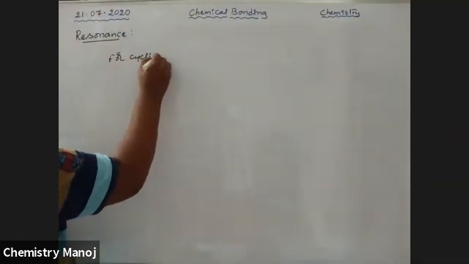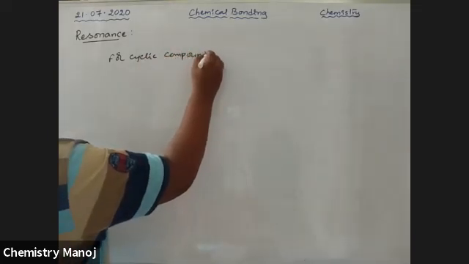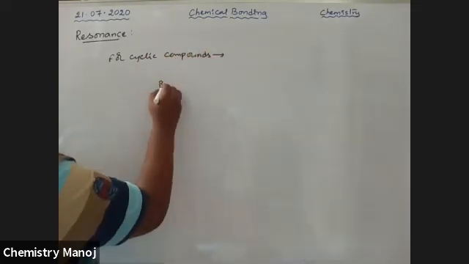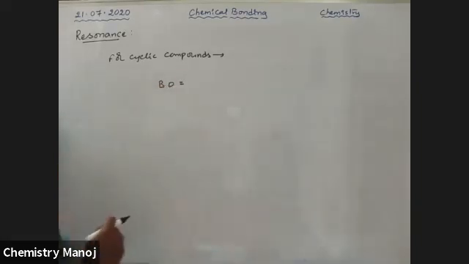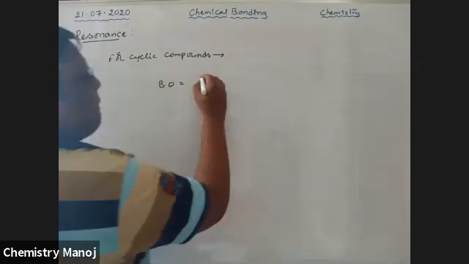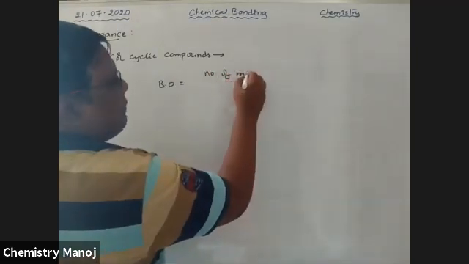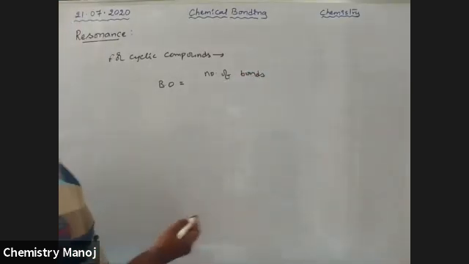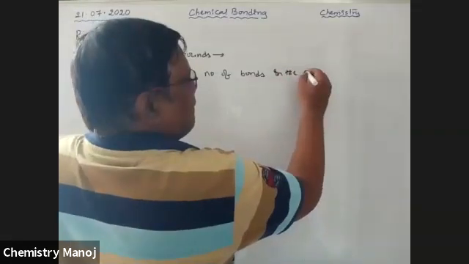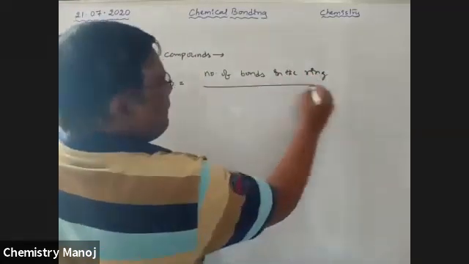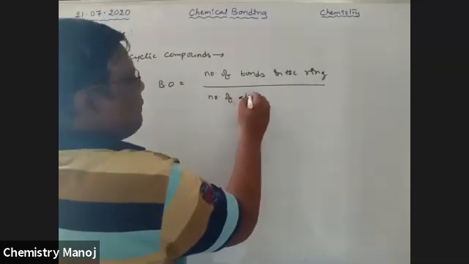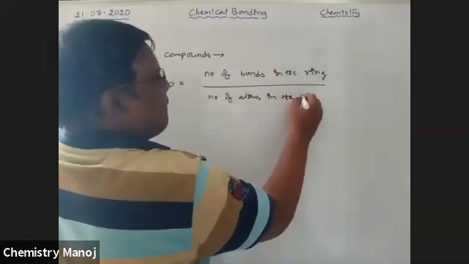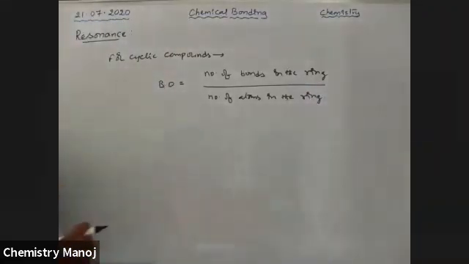For cyclic compounds, bond order is equal to the number of bonds in the ring by the number of atoms in the ring. Number of bonds in the ring by number of atoms in the ring. And it is a way to calculate bond order for cyclic compounds.